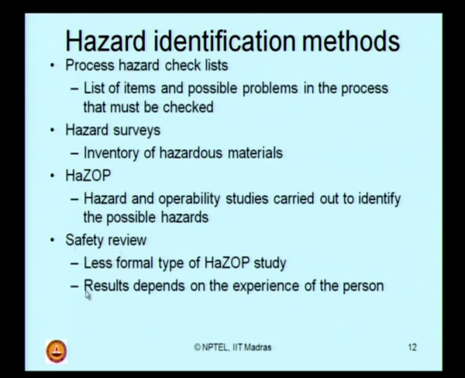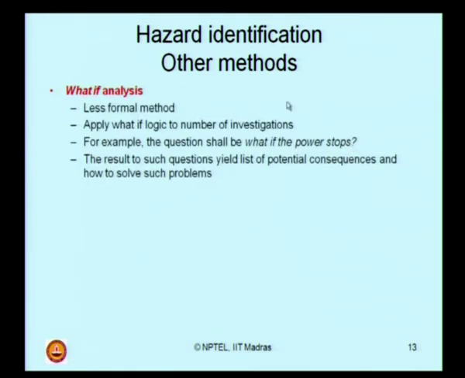Look at all these methods, all of them look at hazard identification from different angles. This method simply prepares a checklist. This method is also similar to preparation of a checklist, but it reviews only the safety aspects present in the system, whereas this only looks at the inventory of the hazardous material present in the system. This looks at the hazardous situation during operation in a system. So, identification of hazard is generally done by different lookouts of hazard in the industry. We will now look at the other methods which are also common for hazard identification.